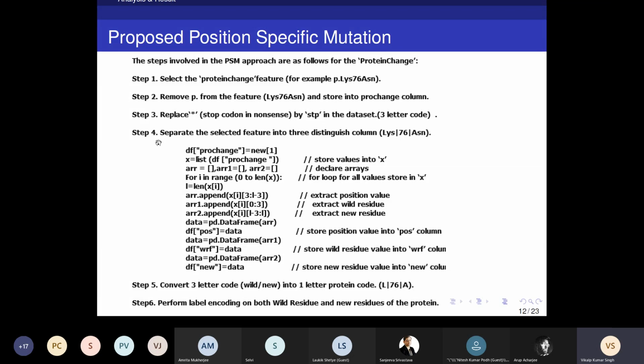Then we separate the selected feature into three distinct columns by using a short script. After that, we convert the three-letter code into one-letter code, and then perform label encoding on both the wild residue and new residue of the protein. And after that, we perform machine learning algorithms.